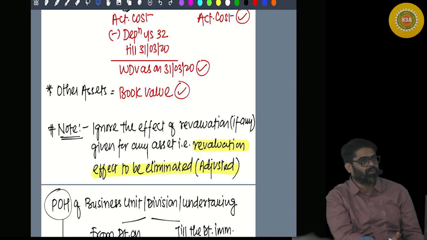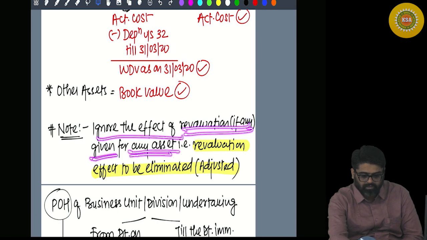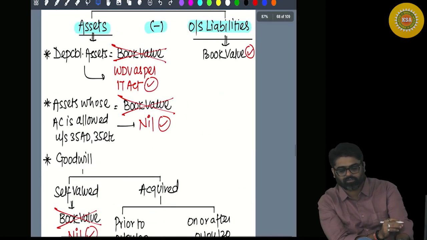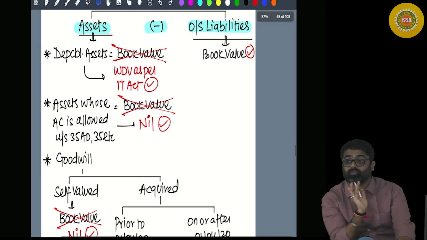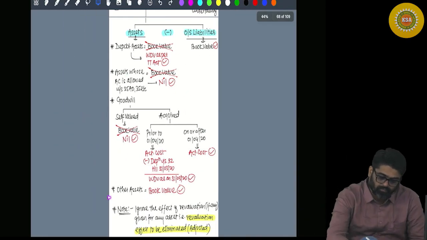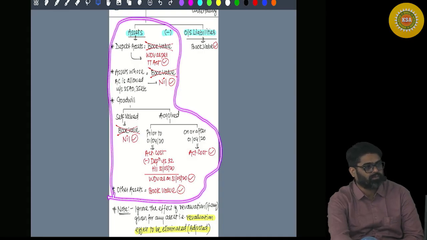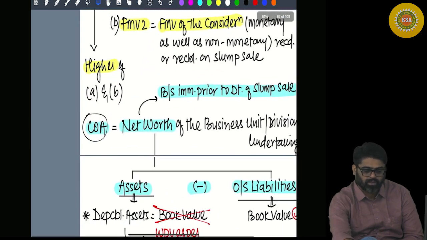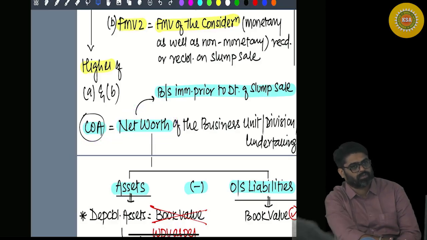Getting my point? So ignore the effect of revaluation, if any, given for any asset. That revaluation effect has to be eliminated, adjusted for those assets where the book value has to be taken. But for other assets, you need not worry, because their book values are ignored. We are taking specific values. So by doing this, you will have the total value of assets. Out of that, you reduce the book value of all the liabilities. You are going to get net worth. And this net worth will be deemed to be your cost of acquisition.